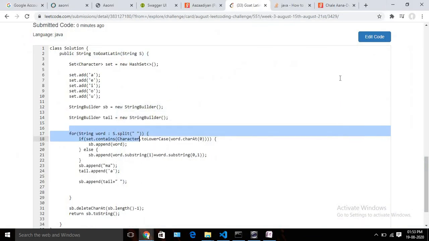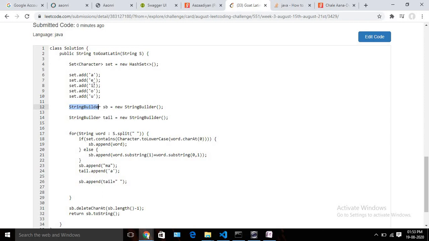It's pretty straightforward. And what is the time complexity here? So basically, in the general and best case scenario, time complexity is order of n, since we are running one for loop. But suppose you have one string where every word starts with a consonant, then we need to remove that consonant every time. In that case, it can take up to order of n square. In case of space complexity, we are using n size space only, because whatever the string length, we are taking that much length for declaring the new string builder. So its space complexity is also order of n.